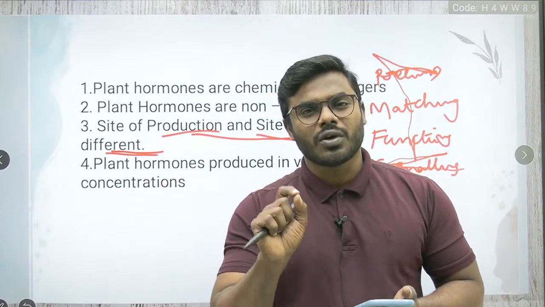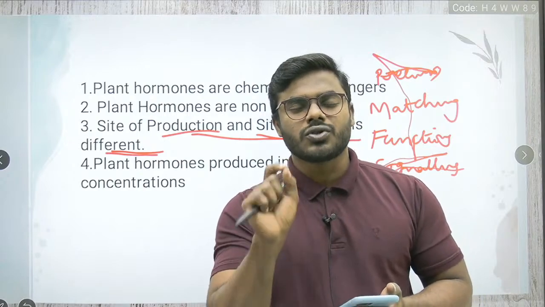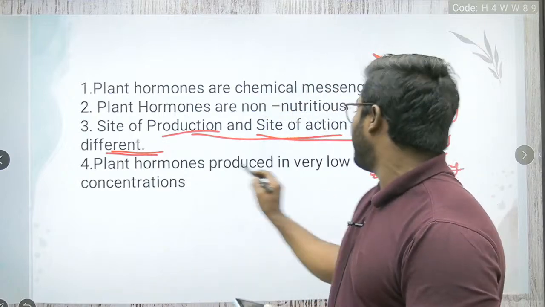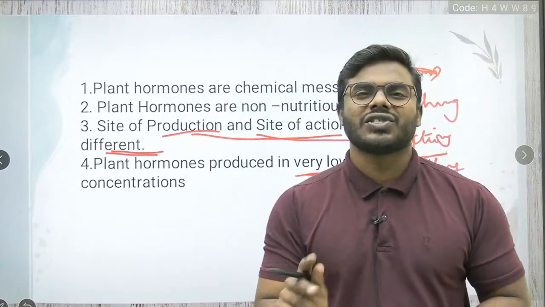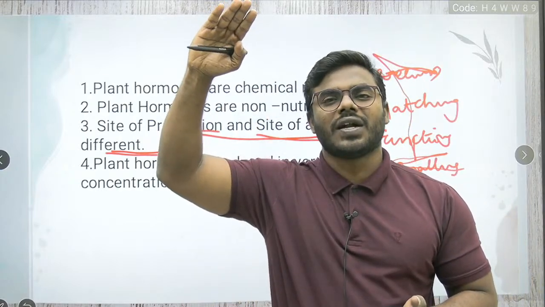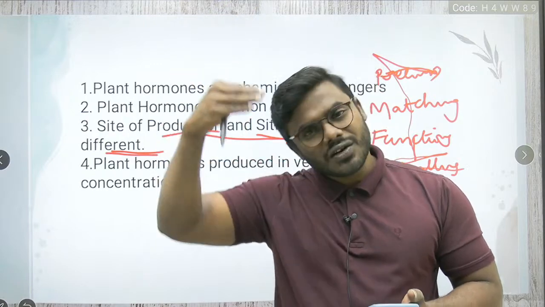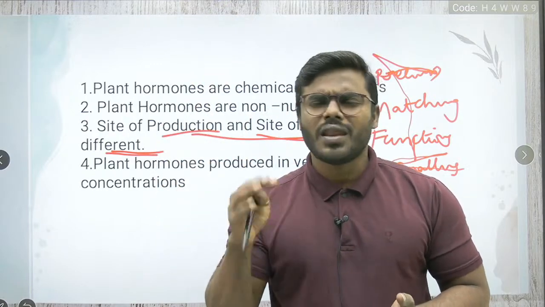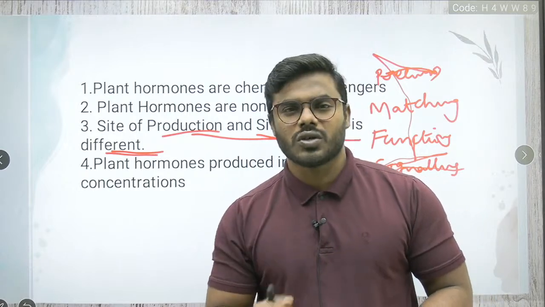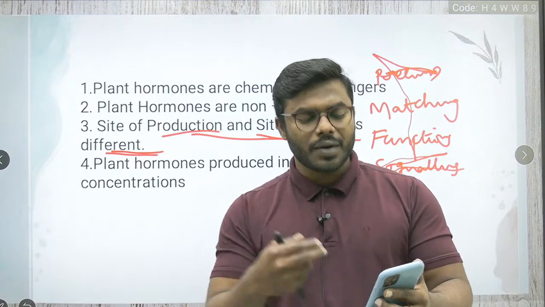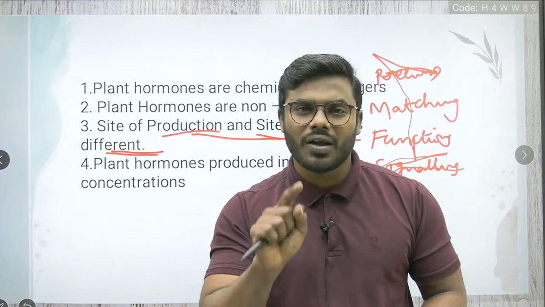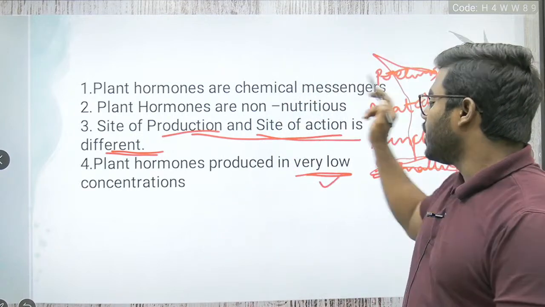So what's the point you have to remember? If a hormone wants to show the maximum activity, it should always be released in a very low concentration. In simple words, low the concentration, high the activity. Suppose high the concentration, low the activity. I am not talking only about plant hormones; even animal hormones, the hormones present in our body also, if any hormone wants to show action in our body, it has to be released in a very low concentration.